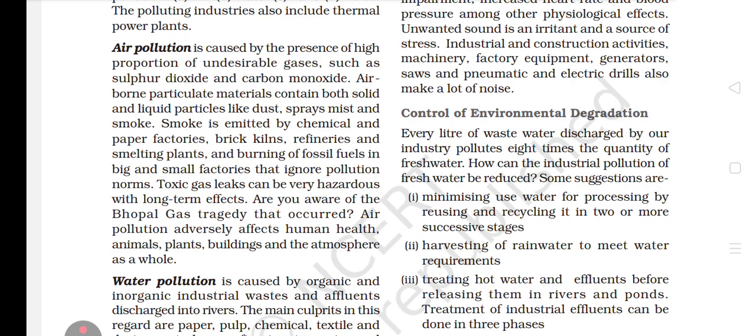Air pollution adversely affects human health. How does it affect human health, bachche? Because of air pollution, the tiny hairs that are present in our alveoli, or some part of the lung, I don't remember, get damaged, and because of that our lungs do not function properly and we get a lot of respiratory-related issues. It also affects animals, plants, buildings, and the atmosphere as a whole. Now see what is given.